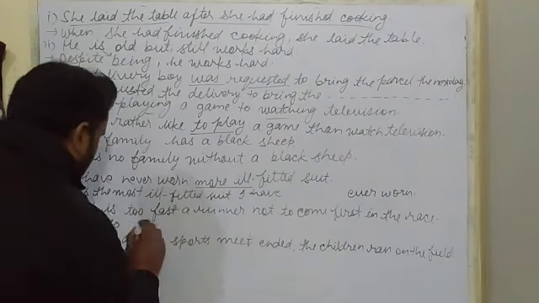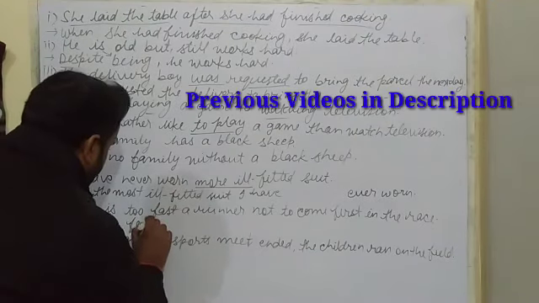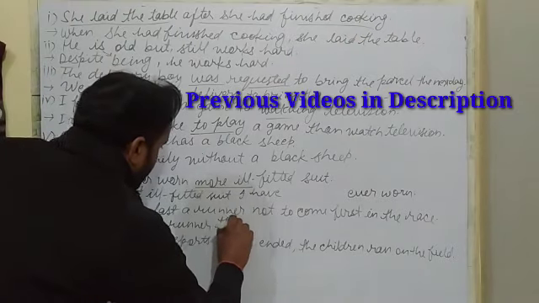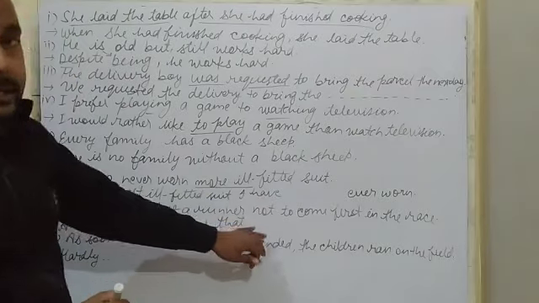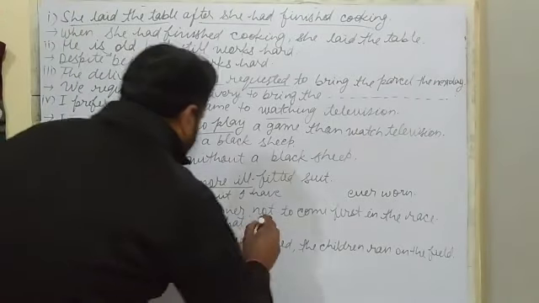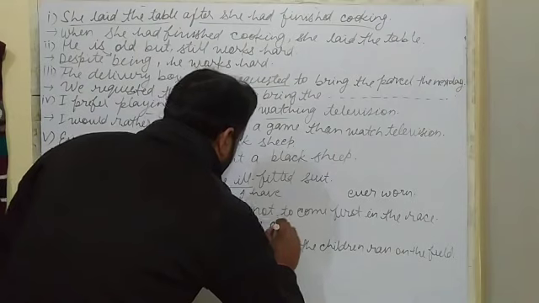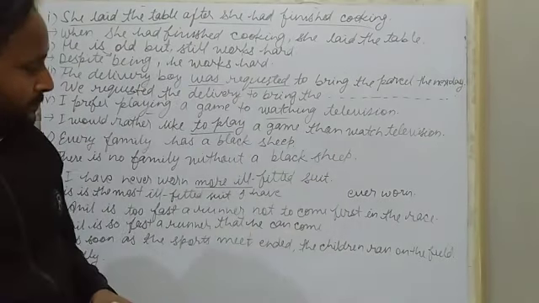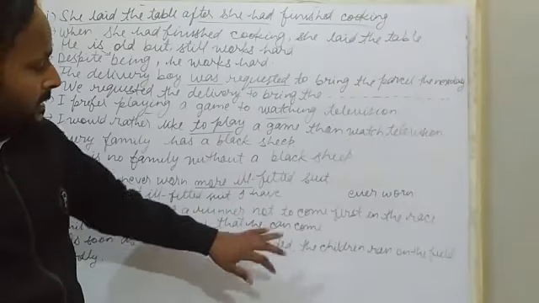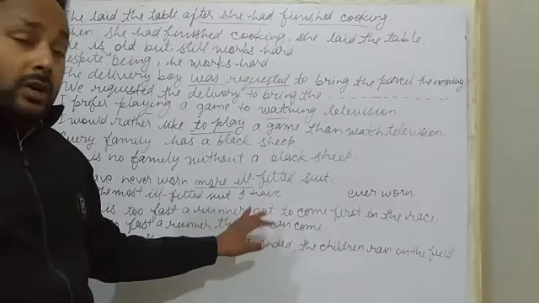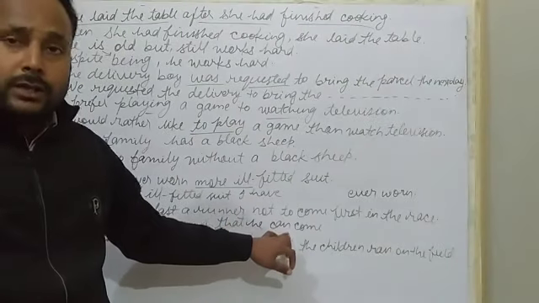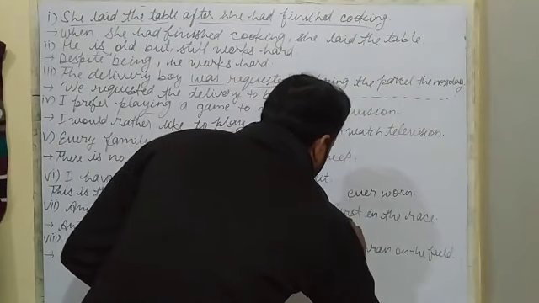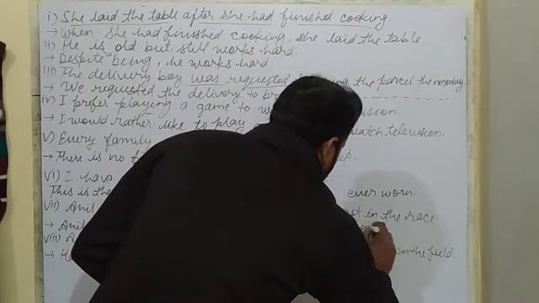Anil is so fast a runner that he can come first in the race. My dear students, not is already given, then we will remove not. If not is given, then we use cannot. Do you understand it?